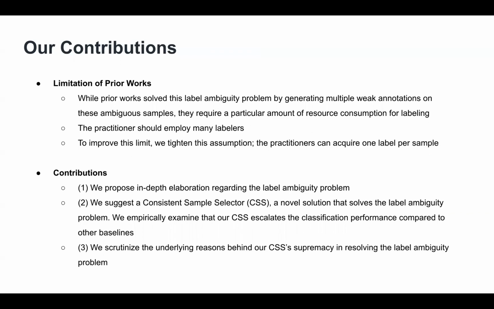And our contributions are as follows. First, we propose an in-depth elaboration regarding the label ambiguity problem. Second, we suggest the Consistent Sample Selector, CSS, a novel solution that solves the label ambiguity problem. We empirically examine that our CSS escalates the classification performance compared to other baselines. We scrutinize the underlying reasons behind our CSS's supremacy in resolving the label ambiguity problem.